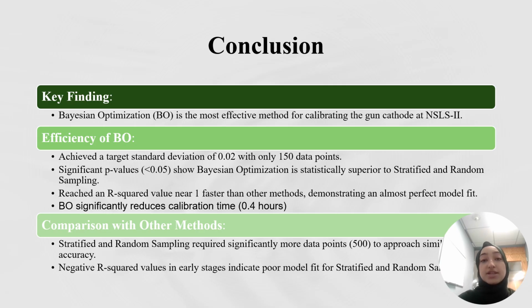Thus, Bayesian optimization is the most effective method for calibrating the gun cathode at NSLS2. It allowed me to efficiently identify the most relevant data points, reducing computational time without compromising precision. Compared to other methods, Bayesian optimization demonstrated superior accuracy and efficiency, making it a highly practical tool for optimizing complex models.